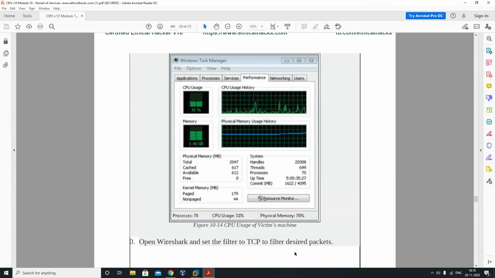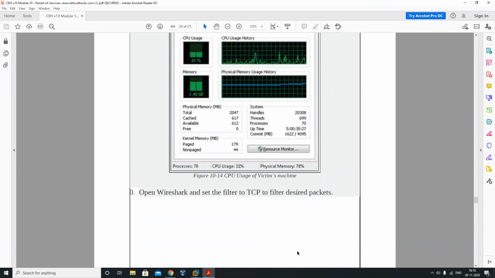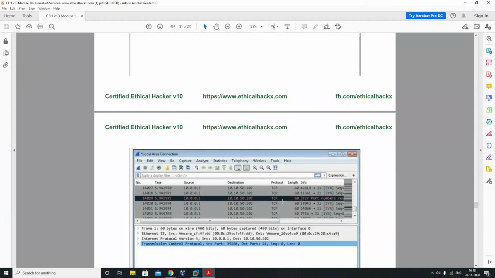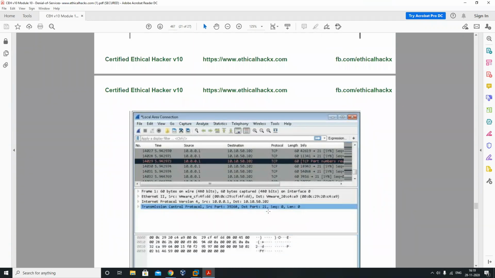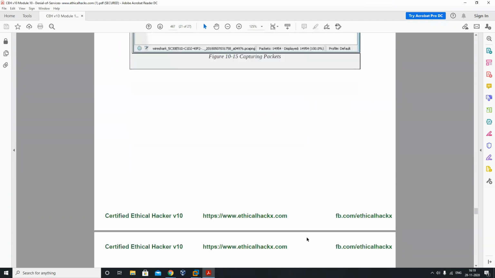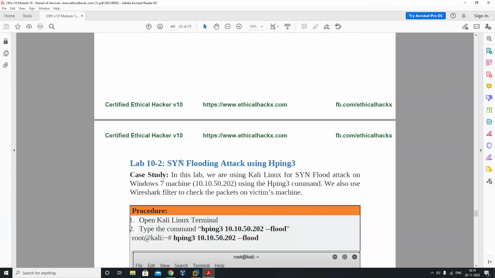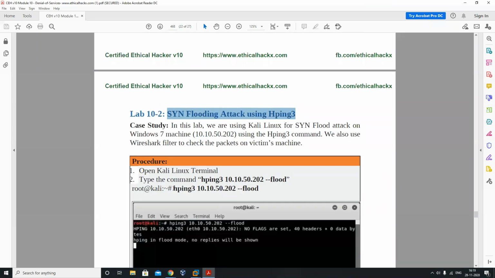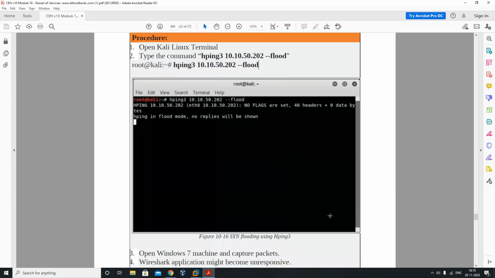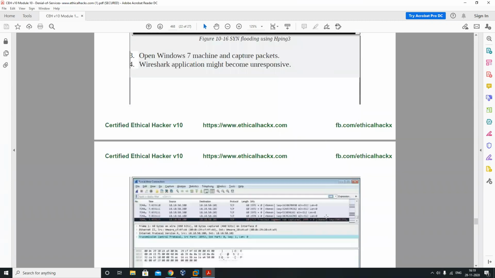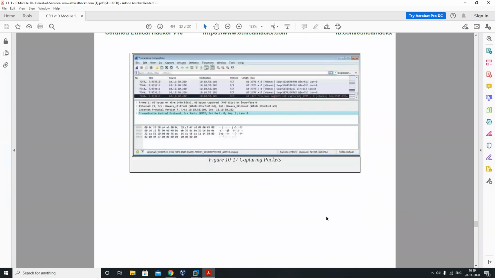Wireshark can set a filter for TCP packets. Yeah, those were TCP packets that we were using on the port, but we are using port number 80. So one by one, all the techniques are there that we can use. hping3, see, they are using the hping3 command also for the synchronization packet, and I guess we already used this command. It's all about the TCP and UDP ports, how we can make a connection. But I will say not the UDP, only the TCP port. Some applications on the UDP port, we can simply make unstable.